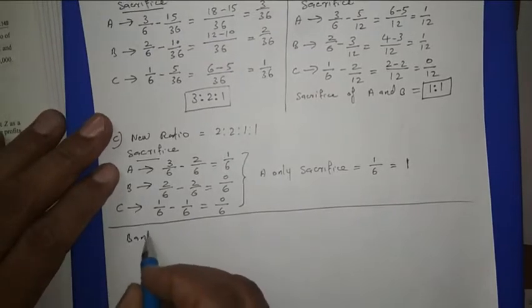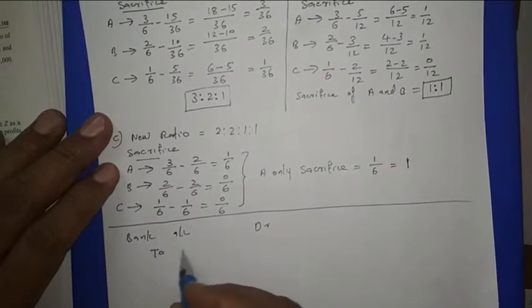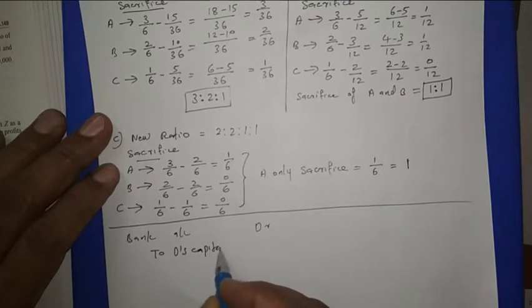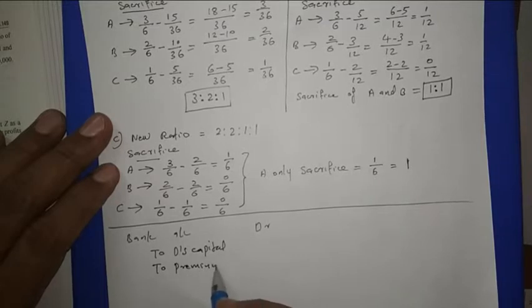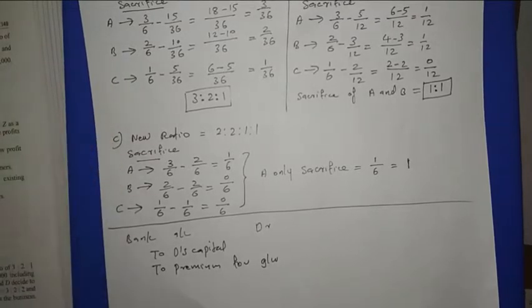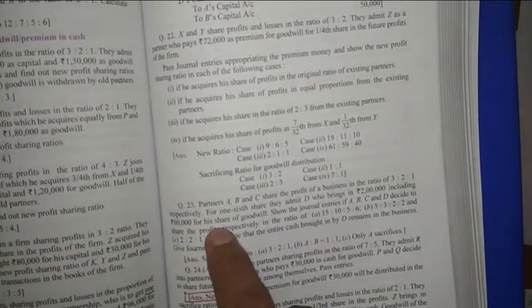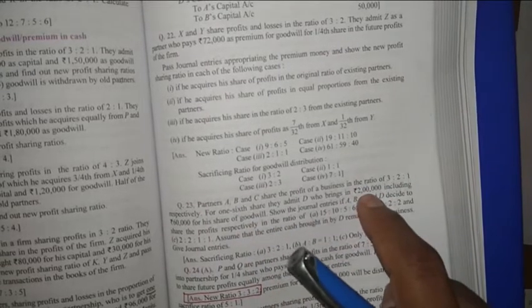Bank account debit to new partner's name, D. So D's capital. Then to premium for goodwill. Then see the question. In that one more thing I need to explain. D who brings rupees 2 lakh including 60,000 for his share of goodwill. The total money he brought is 2 lakh. In the 2 lakh premium is also included.